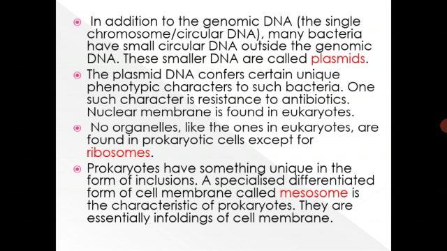Nuclear membrane is found in eukaryotes. No organelles like the ones in the eukaryotes are found in prokaryotic cells except for ribosomes. Prokaryotes have something unique in their form of inclusions, a specialized differentiated form of cell membrane called mesosomes. Mesosomes are the characteristic of prokaryotes. They are essentially infoldings of the cell membrane. So here prokaryotic cells have infoldings called mesosomes.